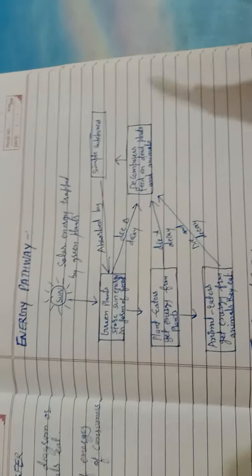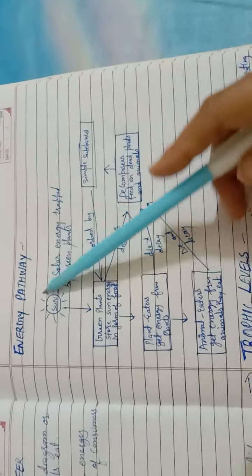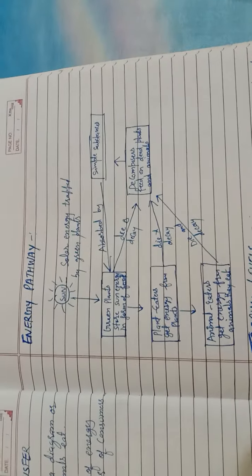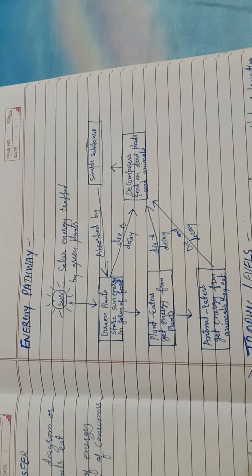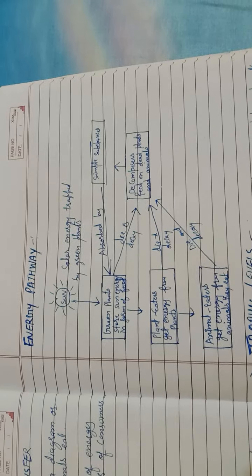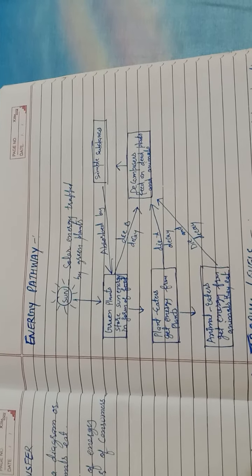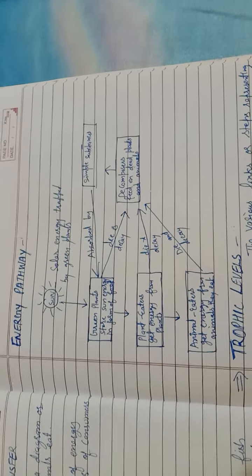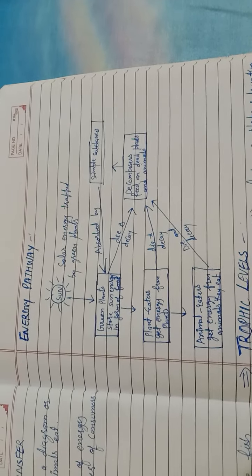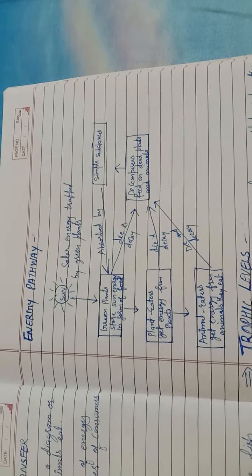Another one is the energy pathway, shown here. In the food chain, transfer of energy takes place from one organism to another in the form of food, from the producer to the herbivore to the carnivore. In other words, food chains show the energy pathway or flow of energy.